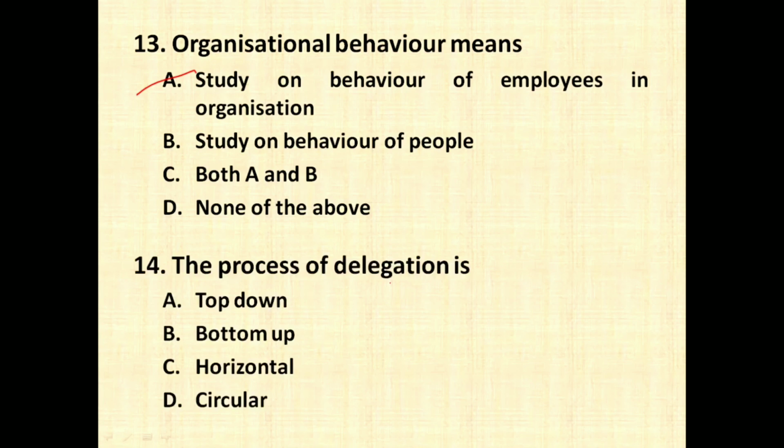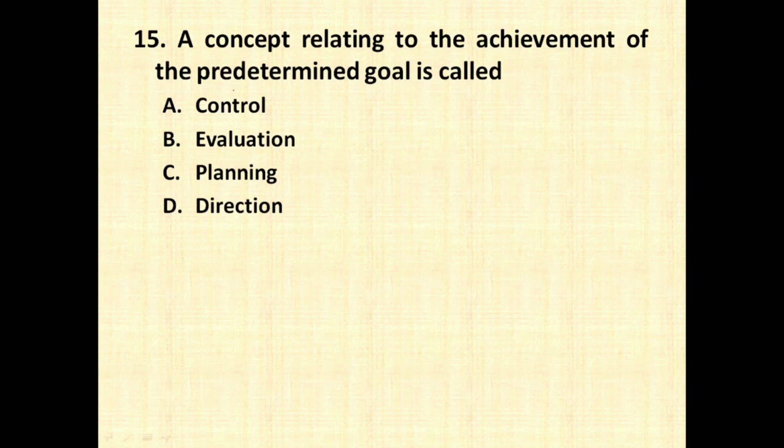The process of delegation is top down, bottom up, horizontal, circular. So circular it cannot be, horizontal means in the same level, so this is also not correct. Bottom up is nothing but from bottom to up, but which cannot be there. So right answer is going to be top to bottom, that is the boss gives the order and the subordinate takes the order. A concept relating to achievement of predetermined goal is called as. So this is nothing but it is called as planning, wherein you are going to have a predetermined goal and you are going to work towards that goal.